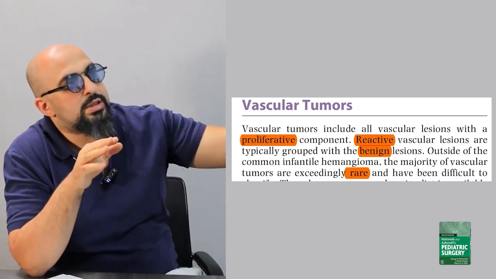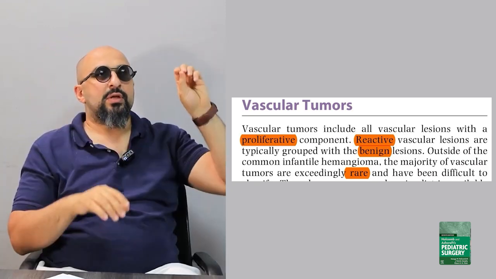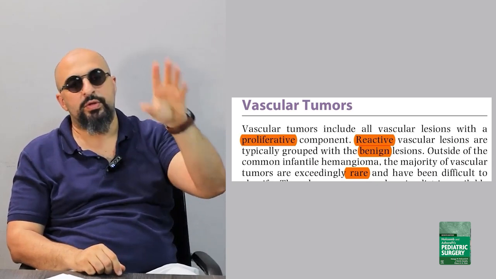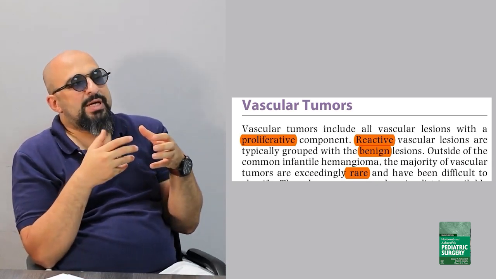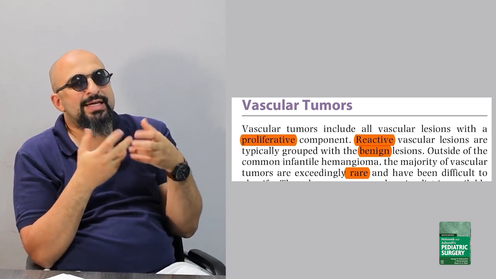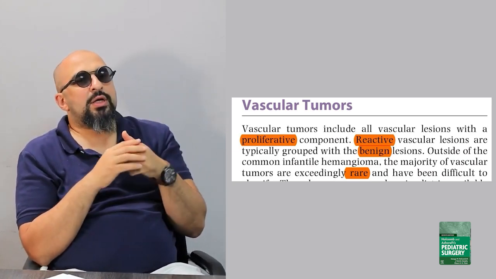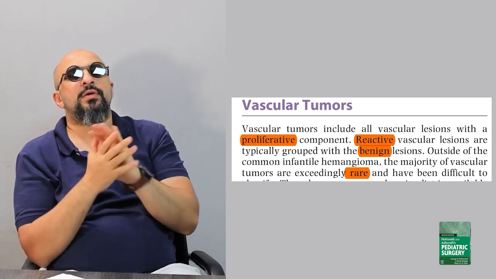The vascular tumors are lesions with a proliferative character. The vascular tumors are lesions that have a proliferative component, meaning there is a reactive vascular lesion. The cells are reactive and they are typically all grouped in the benign category.